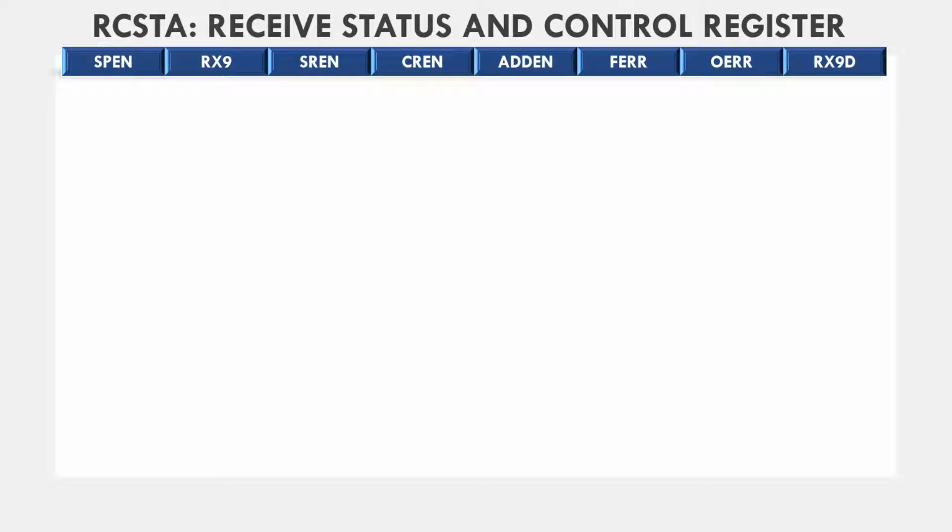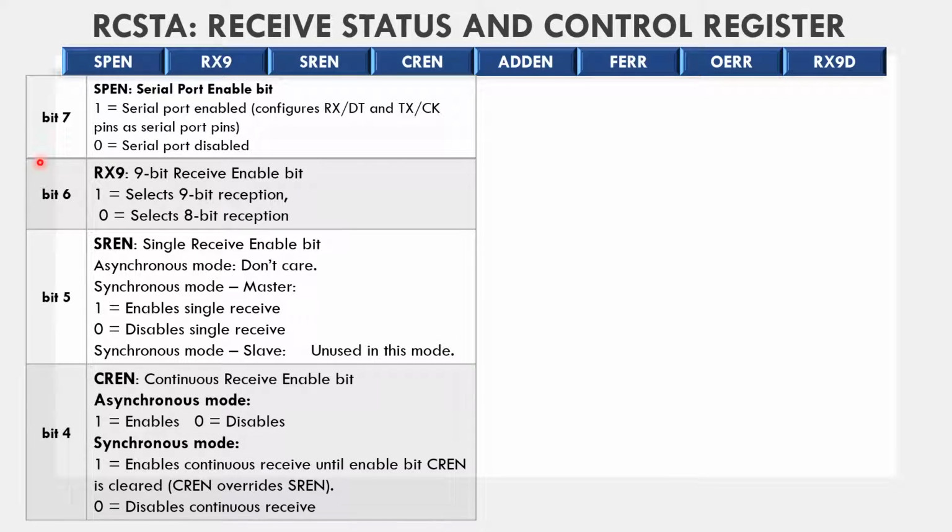Next register is RCSTA, the receive status and control register. This register is also 8-bit, where bit 7 is SPEN, the serial port enable bit. If we set this bit, it means serial port enabled, and if we reset this bit, serial port disabled. Bit number 6 is RX9, the ninth bit receive enable bit. If we set this, it means select the ninth bit reception, and if this bit is 0, it selects the 8-bit reception.